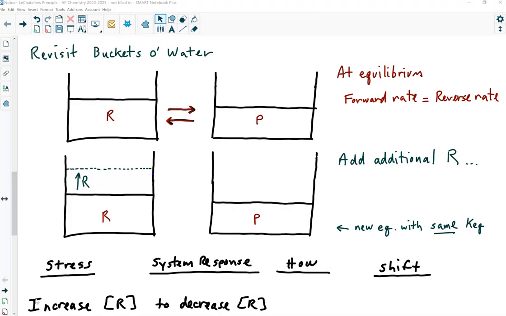But now imagine what would have happened, and we didn't do this, but what if I would have gone along when you're at equilibrium and then you add a bunch more reactant, like you see here in green? Well, what's going to happen with the next scoop? Isn't the forward scoop now going to be larger? The forward rate going to be larger than the reverse rate? At least on the first couple of scoops, yeah? And think of what's going to happen. As you do this, it kind of kickstarts the forward reaction.